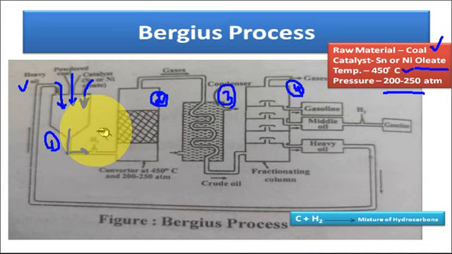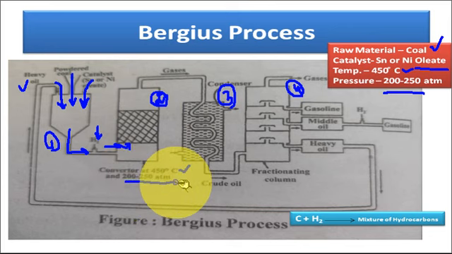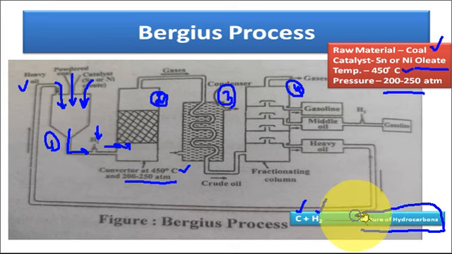During the passing, some excessive hydrogen is supplied to this paste. Now, this paste along with hydrogen is supplied to the reaction chamber, in which reaction takes place at 450 degrees centigrade and 200 to 250 atmospheric pressure. What reaction takes place? Carbon present in the coal reacted with the hydrogen to form various type of hydrocarbons mixture.